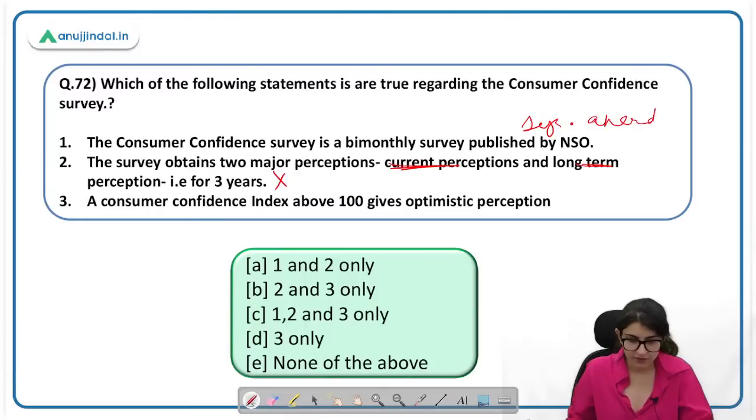72D, yes, you are right. 3 only is the right statement. A consumer confidence index above 100 gives optimistic perception. ये तो बता दो, who gives? Yes, RBI. RBI publishes this bi-monthly survey.